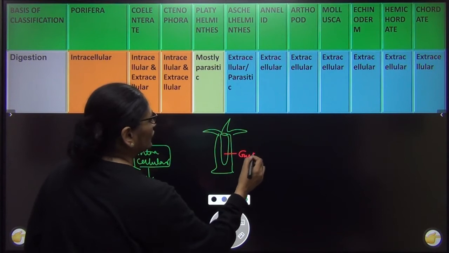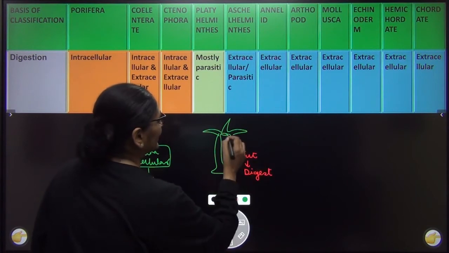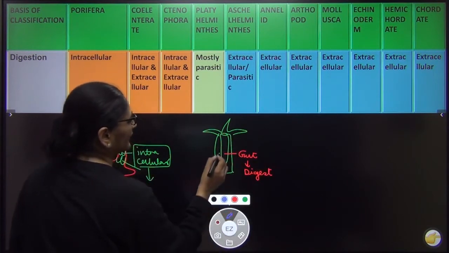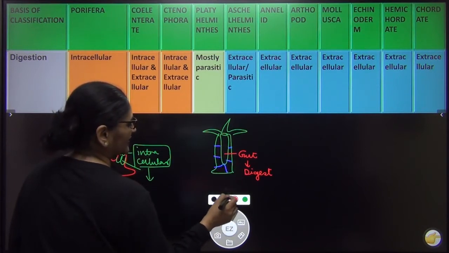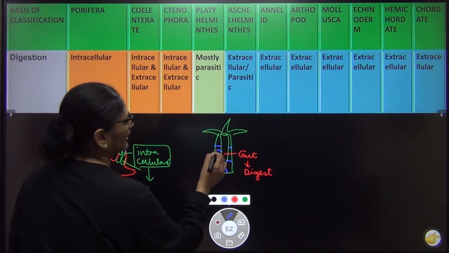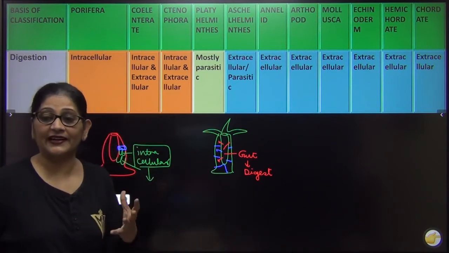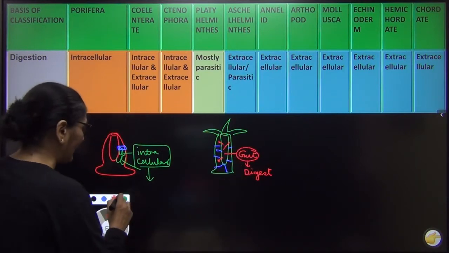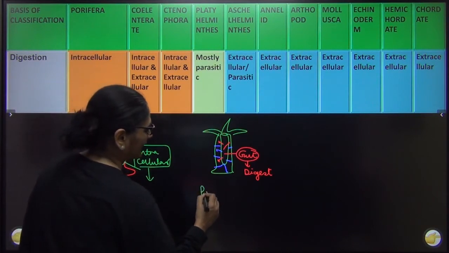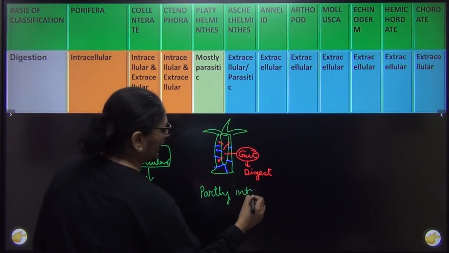And gut का काम क्या है? To digest food on behalf of all the cells of the body. सारे cells के behalf में यही digest करेगा, and later the digested food will be sent to each and every cell. ठीक है? Once the food is digested, we send this digested food to each and every cell of the body, right? But what happened here? These are the first organisms which decided कि क्यों ना एक common cavity called gut में खाने को digest करें, right? So in them, digestion is partly intracellular and partly extracellular. Partly intra and partly extra.